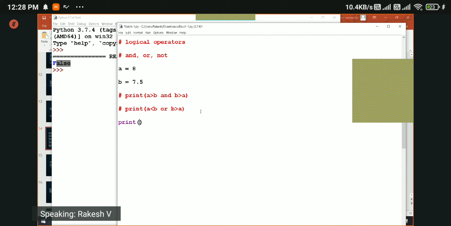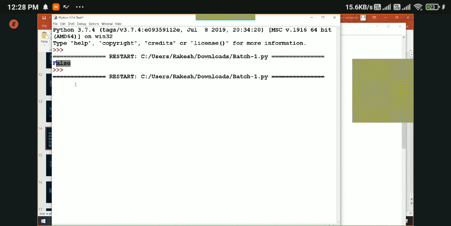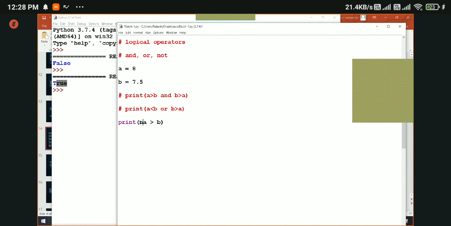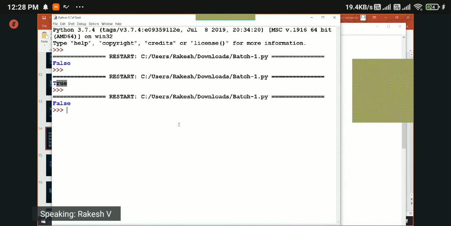Let's say NOT A greater than B. Okay. So first let us try to print just A greater than B. We got true, right? If I add NOT before that, which is an operator, and let us run this. I want to save it. See, we got false. Okay.